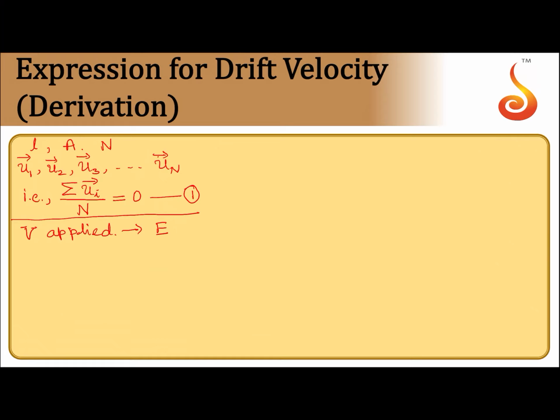As the electron drifts, it undergoes collisions with metal ions. The average time between two successive collisions is called relaxation time. It is denoted by tau. The average distance travelled by an electron between two successive collisions is called mean free path.